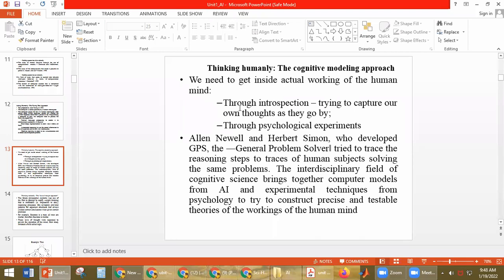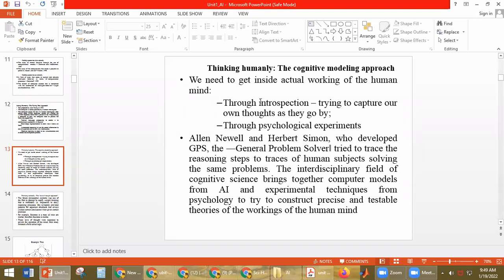To do that, we have two approaches. The first one is through introspection. That is, by just capturing our own thoughts, how they go by. The computational models should be modeled using this: how we think, how our thoughts go on.